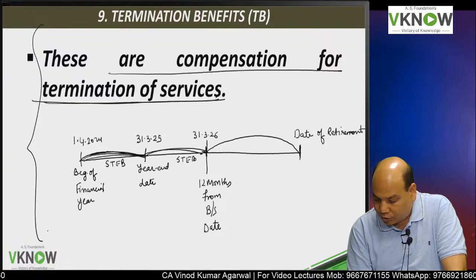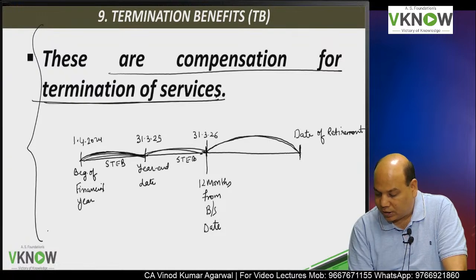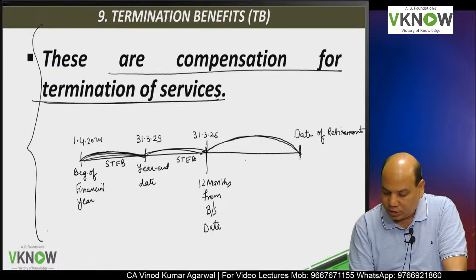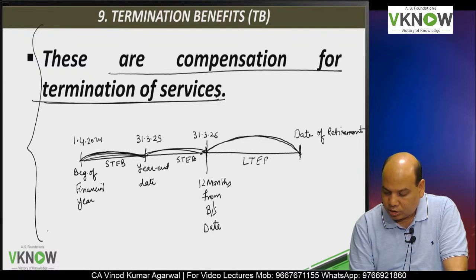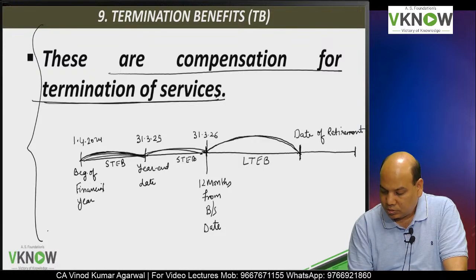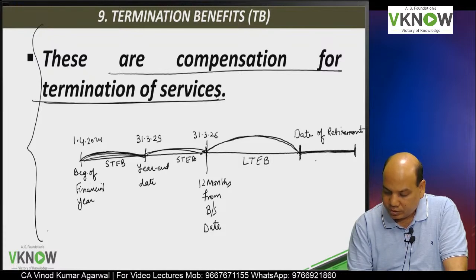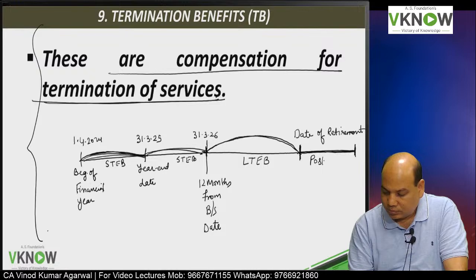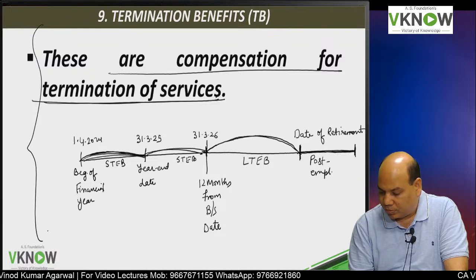If the benefit falls after the balance sheet date but before the retirement, then we will call it long-term employee benefit. If the benefit falls on or after the date of retirement, then we will call it post-employment benefits.